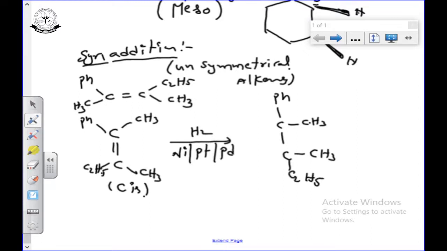The double bond will be broken and you have to write the hydrogens in the remaining positions. You can take it like this also, otherwise single bond C. Same groups are on the same side. I am going to take the first cis isomer, with Ph above and C2H5 below.